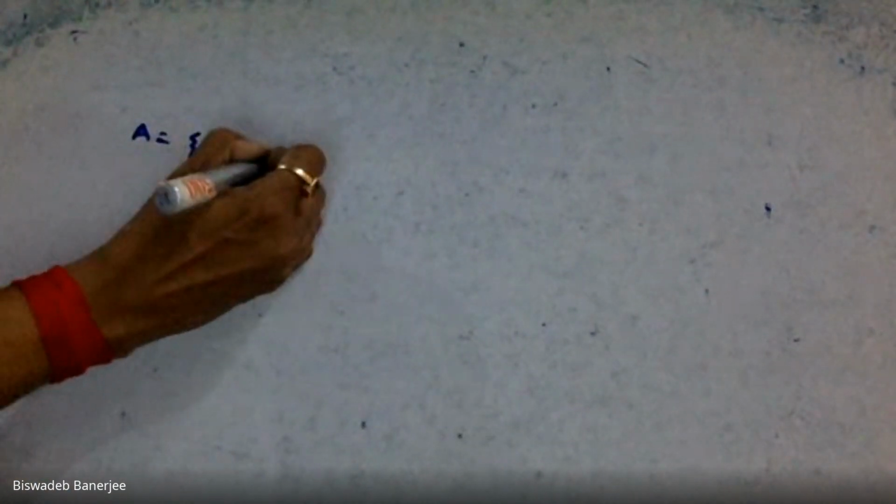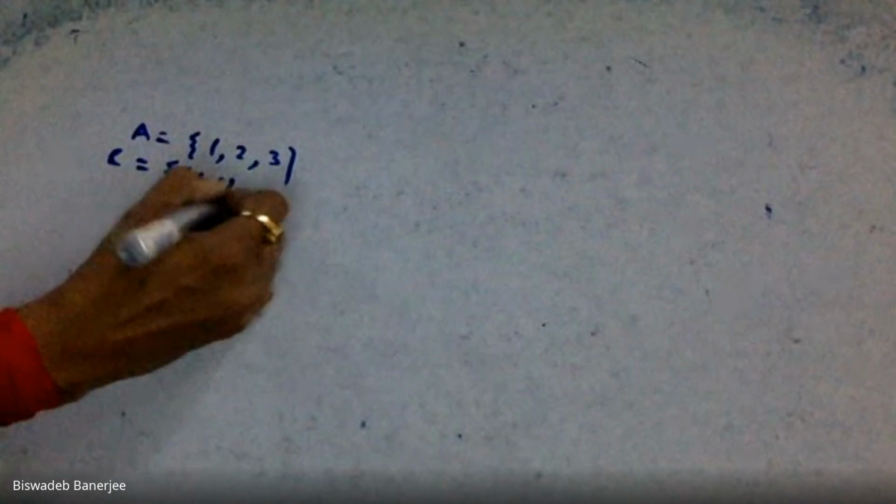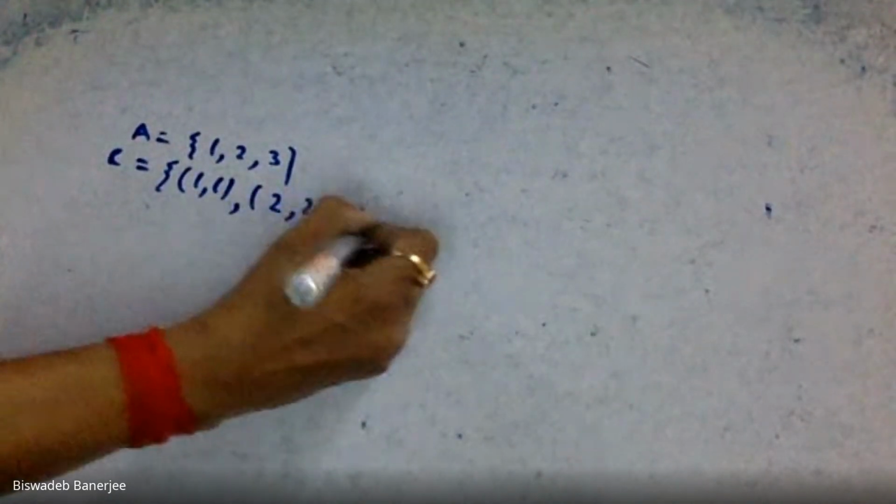Suppose we have a set capital A equal to 1, 2, 3, and let our relation be given by (1,1), (2,2), (3,3).